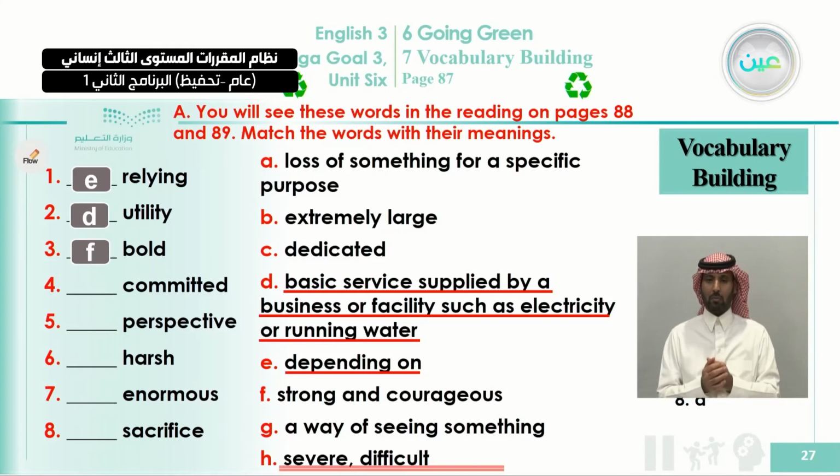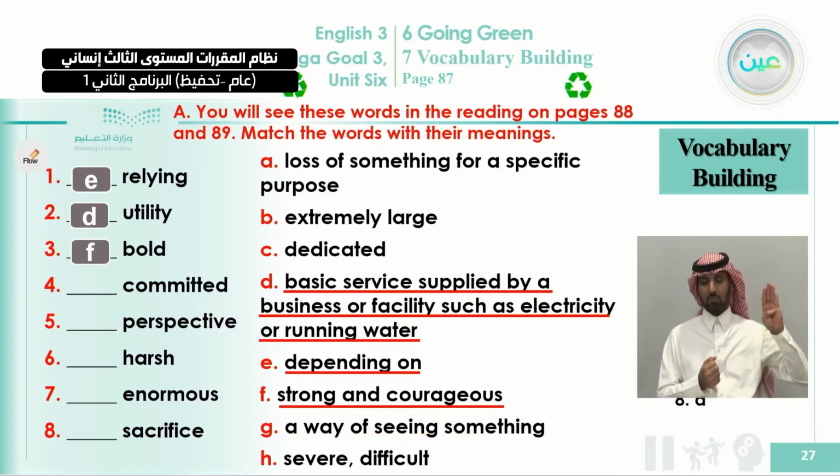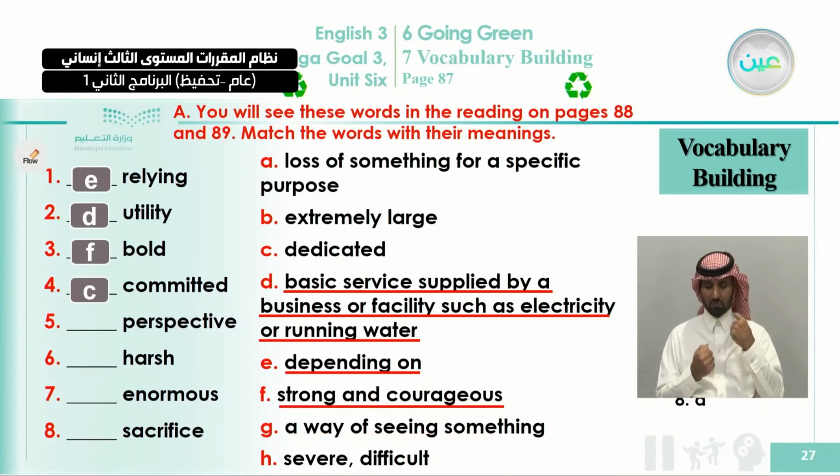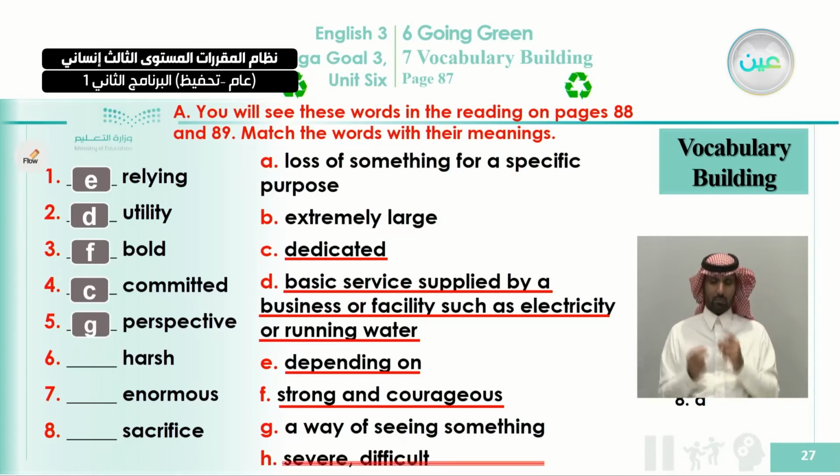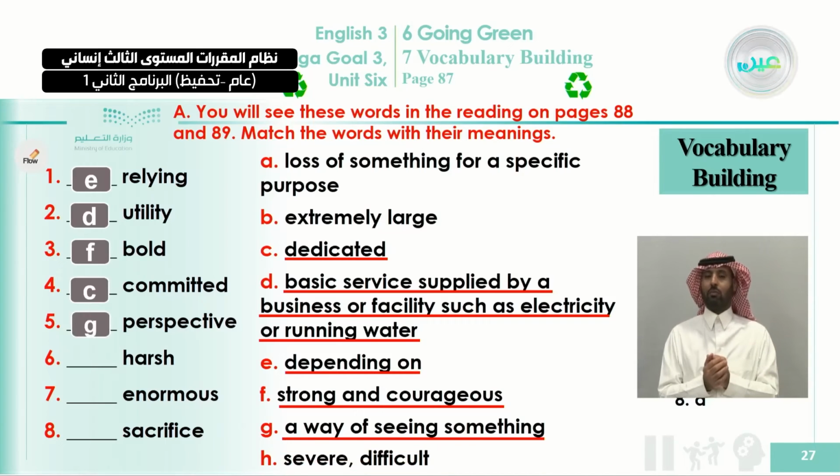Bold. Bold, here the definition of this word is strong and courageous. Okay, that's the meaning of bold. Committed, dedicated. Committed means dedicated. Perspective, that's the word we explained a while ago, means what? A way of seeing something.